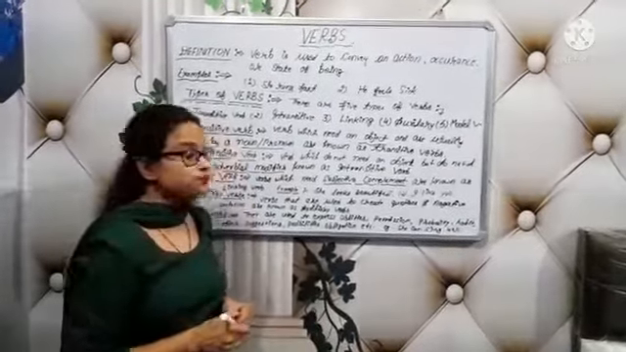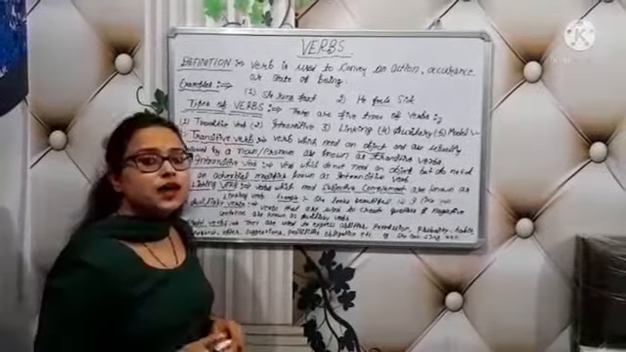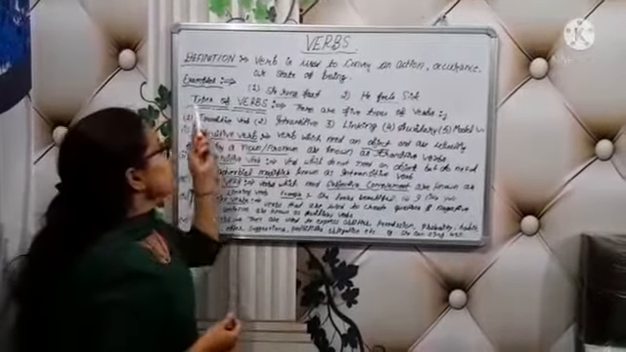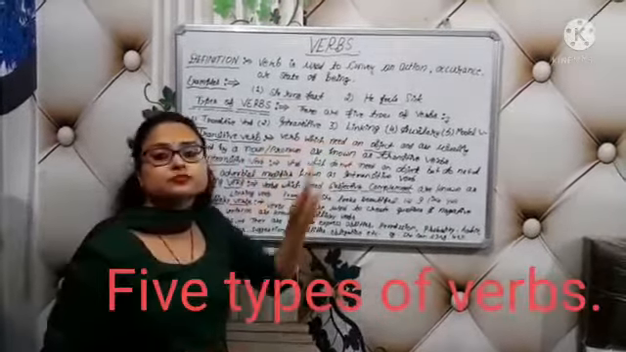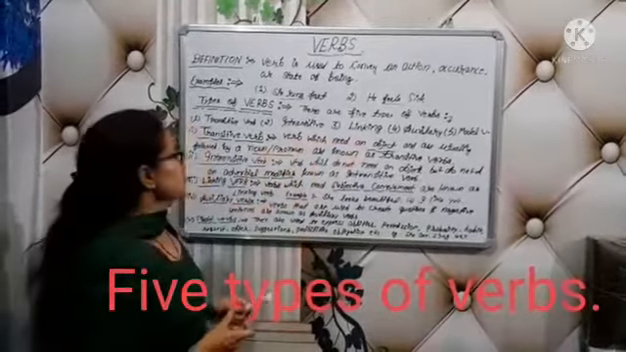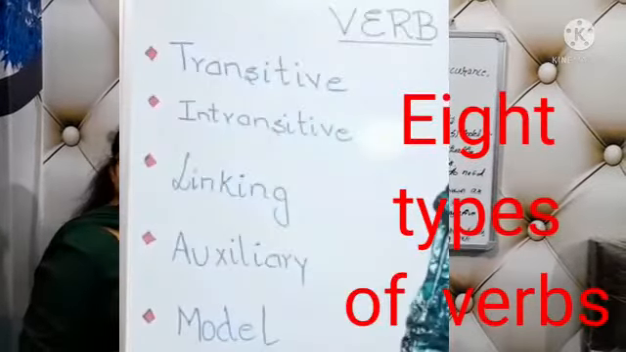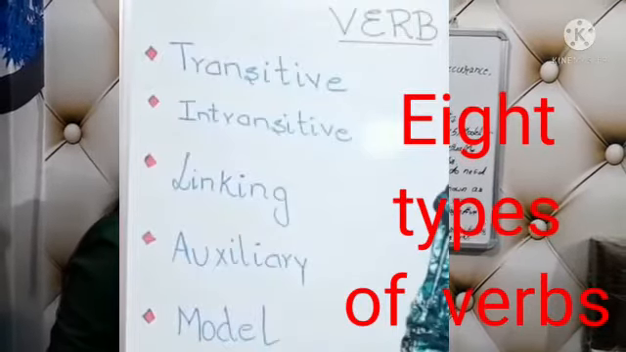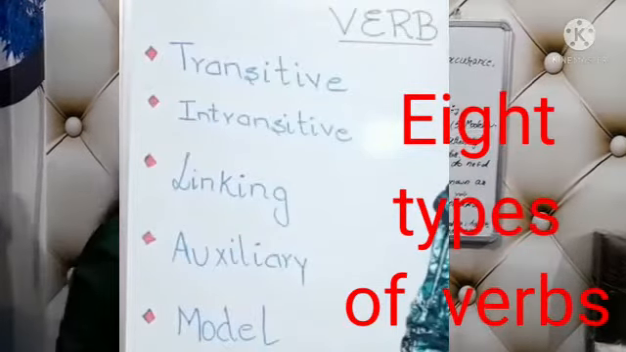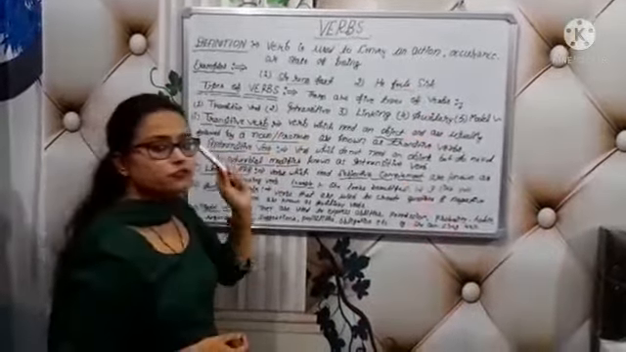Now, how many types of verbs are there? There are 5 types of verbs. First is transitive verb, second is intransitive verb, third is linking verb, fourth is auxiliary verb, and fifth is modal verb. So these are all 5 types of verbs.